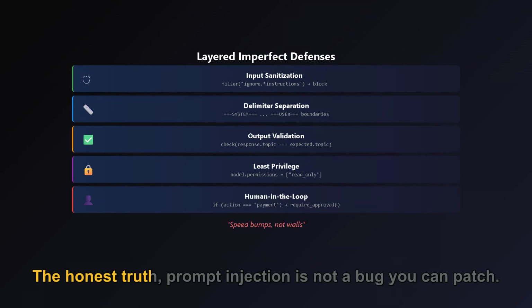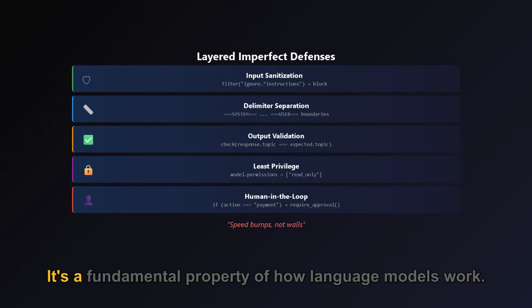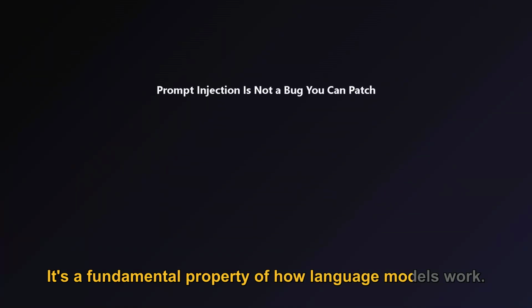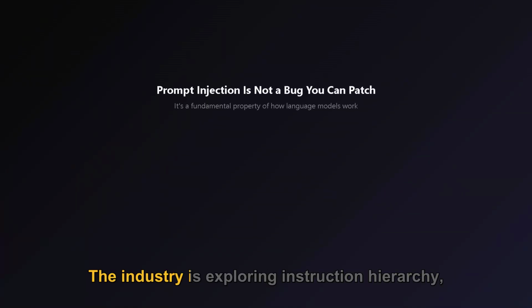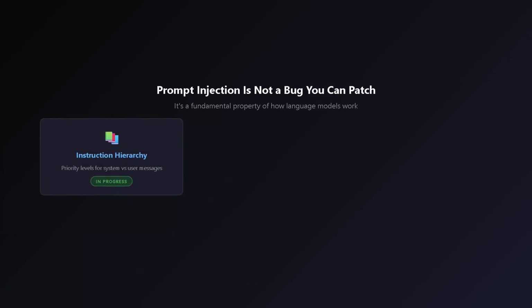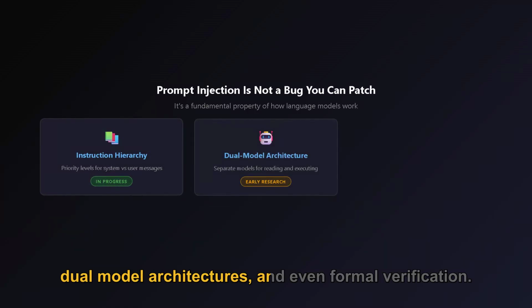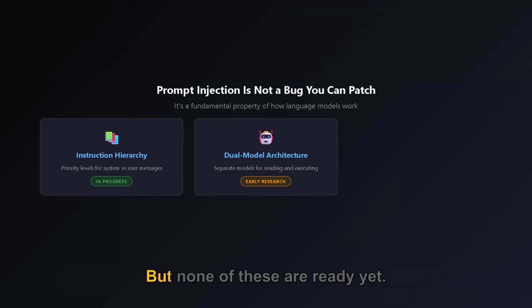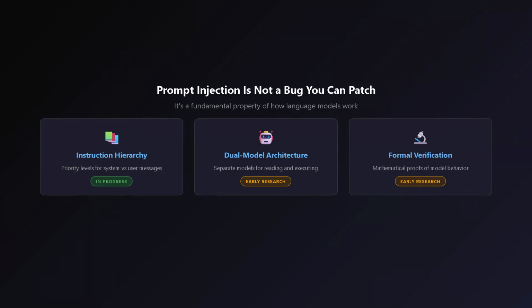The honest truth? Prompt injection is not a bug you can patch. It's a fundamental property of how language models work. The industry is exploring instruction hierarchy, dual model architectures, and even formal verification, but none of these are ready yet.